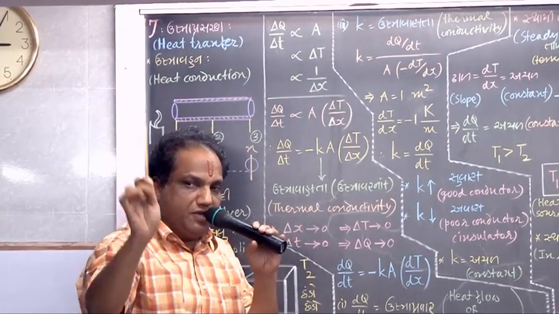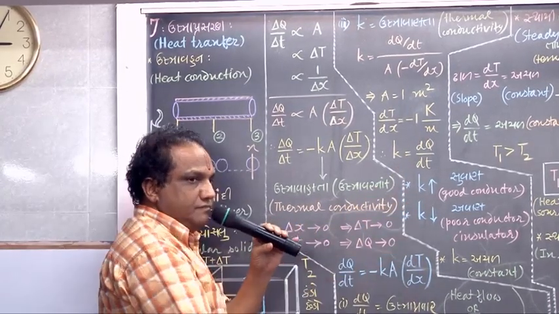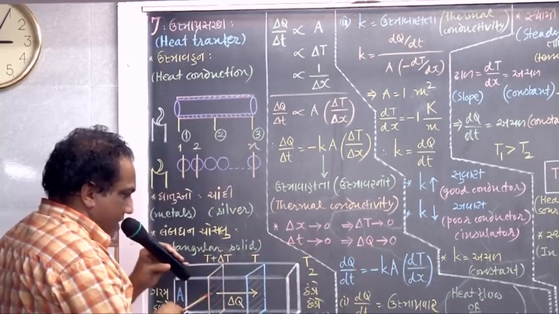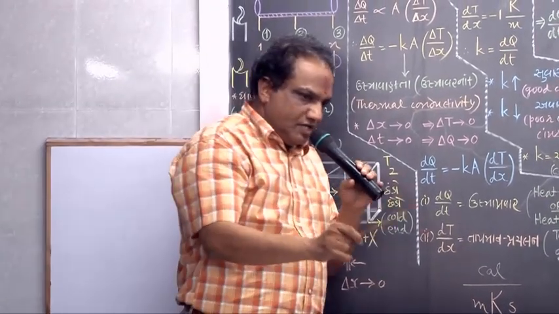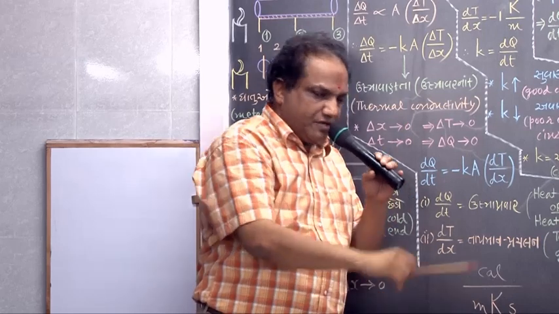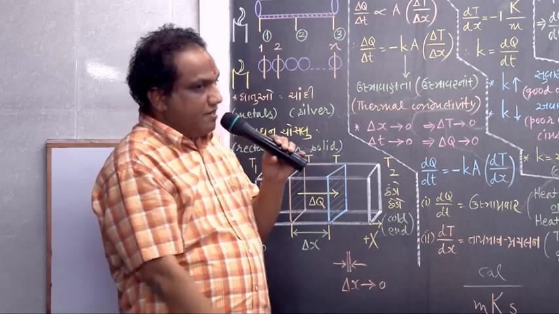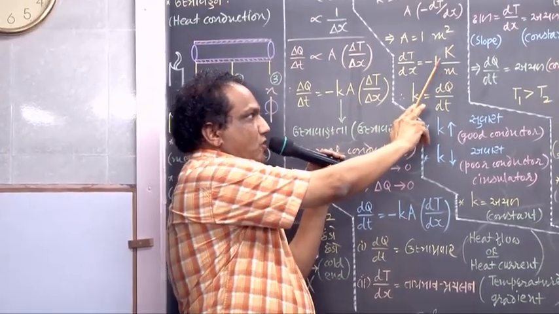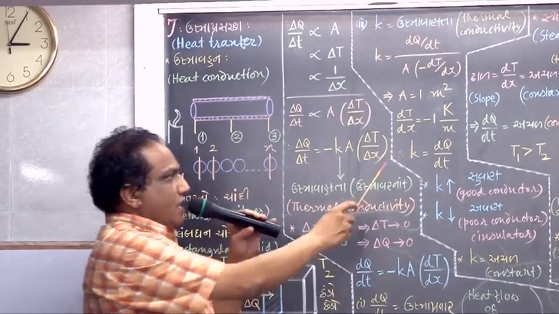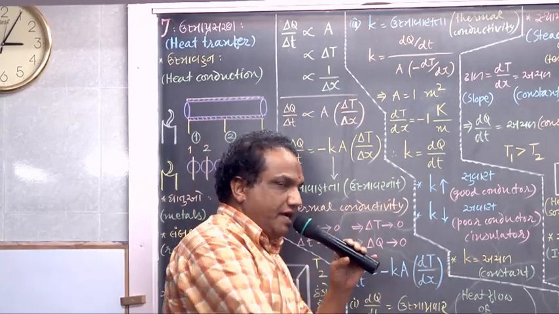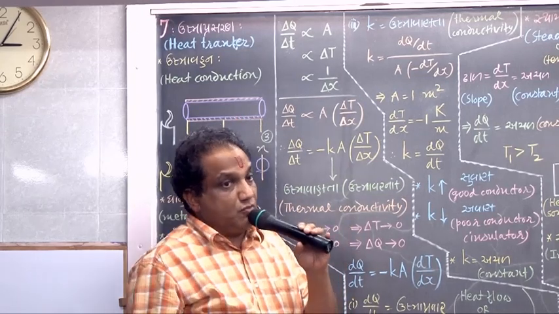Once again, the amount of heat current obtained perpendicularly between two parallel planes considered in a given solid body at a given temperature, per unit cross section area and per unit temperature gradient, is called thermal conductivity of that solid body at that temperature, shown by the symbol small k.